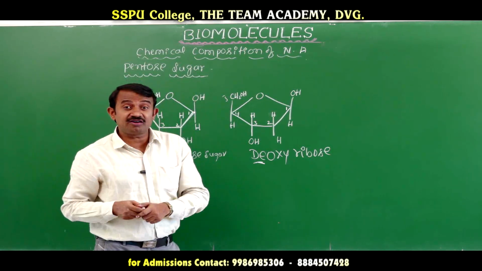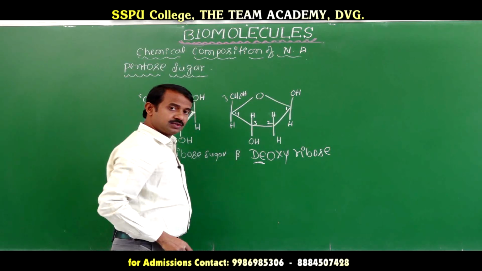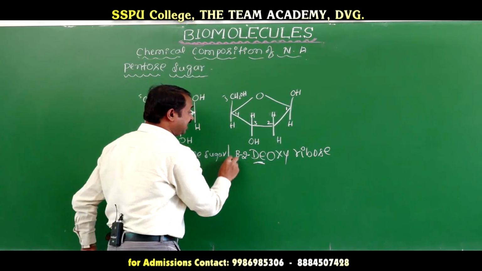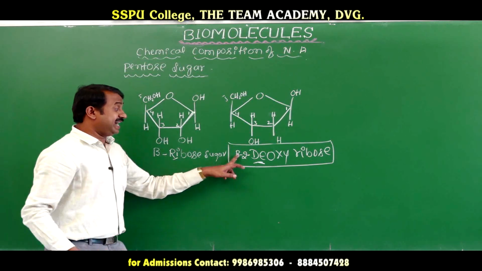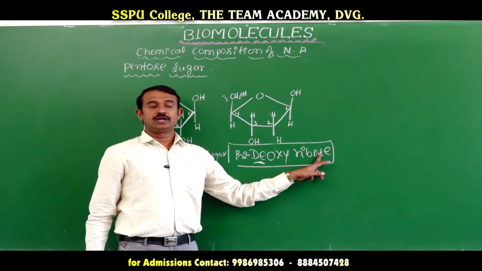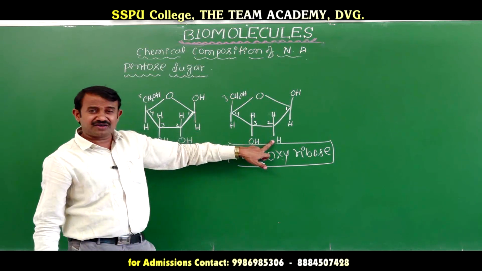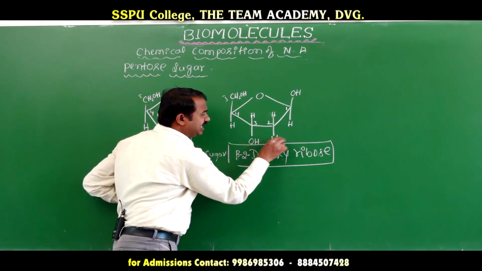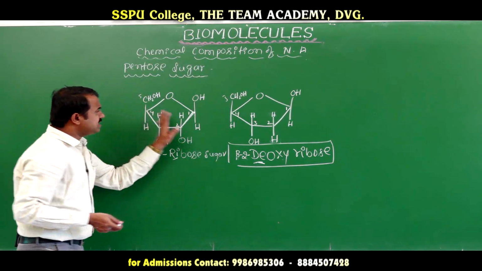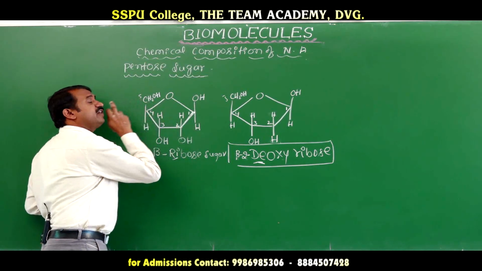Which position is deoxy? The OH here is also beta. The second carbon is deoxy, that is deoxyribose sugar. It is beta 2-deoxyribose sugar: 2-deoxy means removal of oxygen from the second carbon.